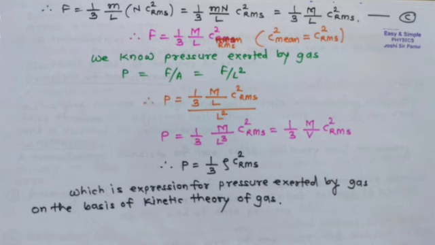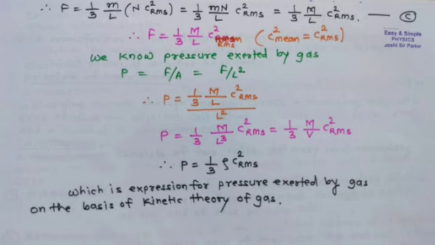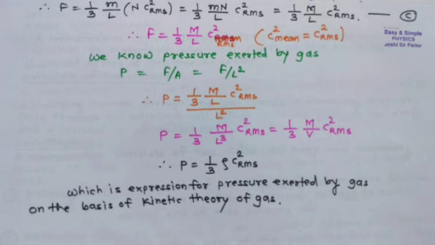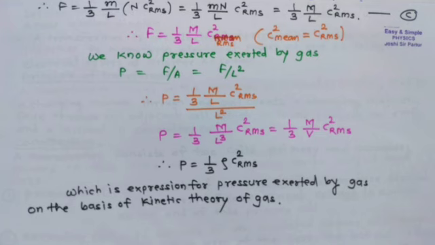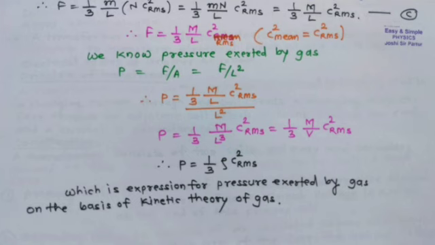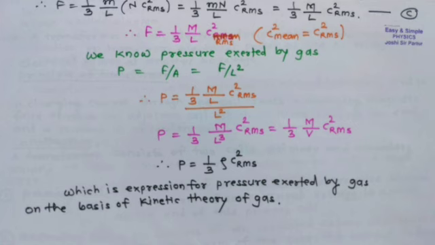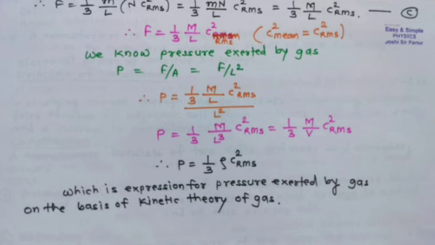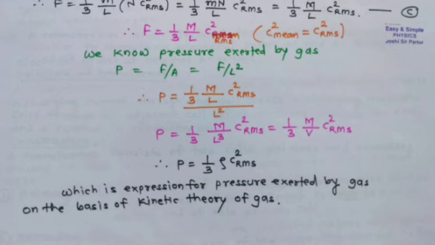We can write this as 1 upon 3 capital M upon L C square RMS. Therefore, force is equal to 1 upon 3 M upon L C square RMS, because the root mean square C is equal to the square root of C square mean.